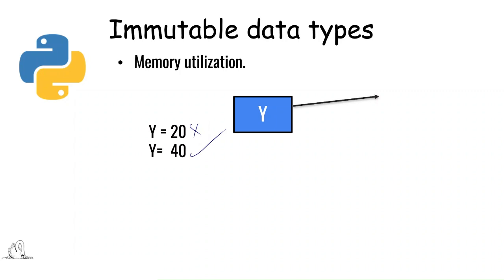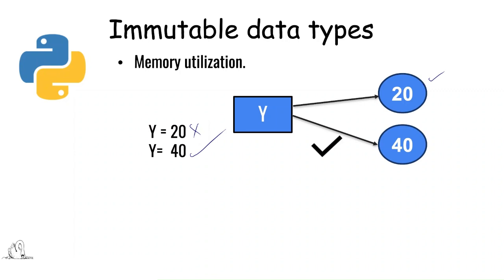First the value of y is 20, that is getting stored, and now you again type y is equal to 40, and that is the final value that is getting stored.